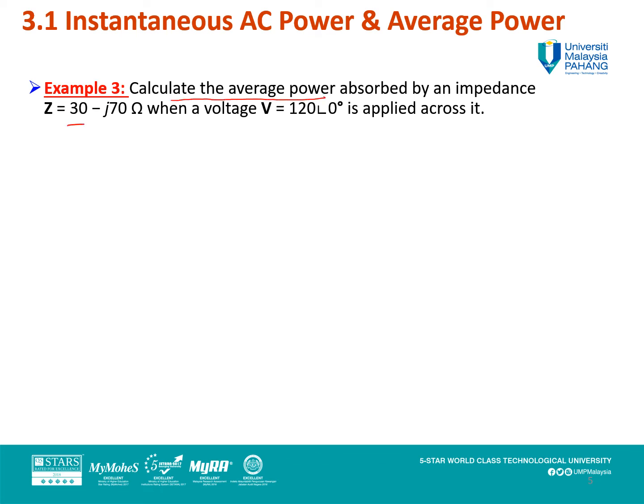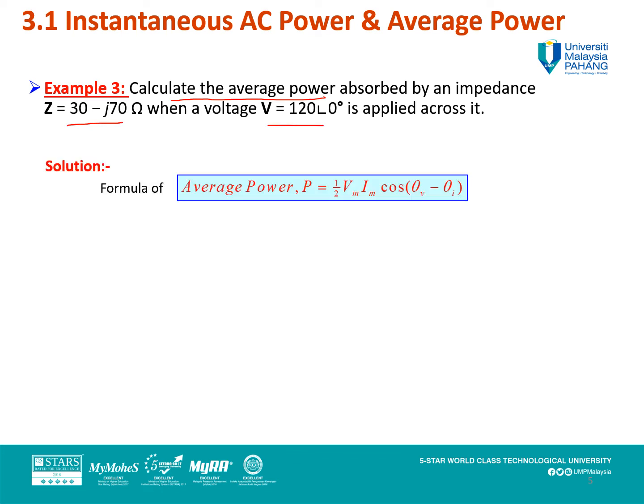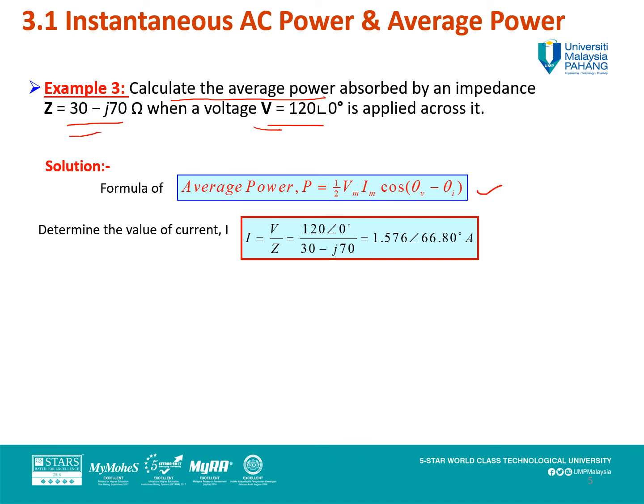Okay, given to you is Z, the impedance, and the voltage of the source. So the solution here for the average power, you have the equation here. Now you have the information, you have only Z and V. So the equation now, we have P = 1/2 Vm Im, right? So you must determine first the I from Ohm's law. I equals V over Z. So determine the value for I first.